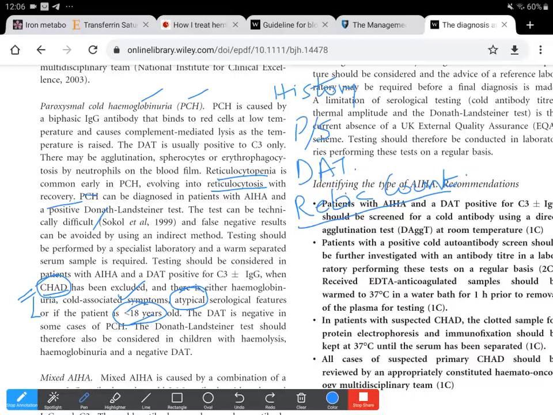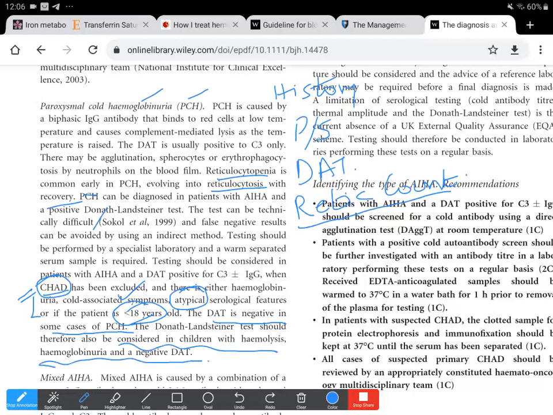They are investigated using the Donath-Landsteiner antibody test, and that is negative in some cases of PCH. So the Donath-Landsteiner antibody should be considered in children with hemolysis, hemoglobinuria, and a negative DAT.